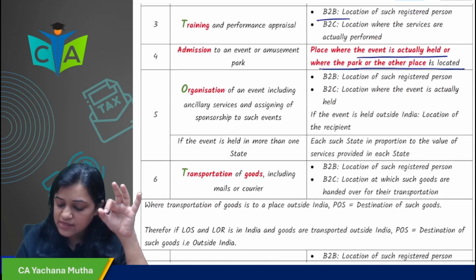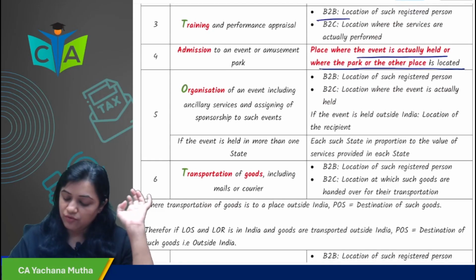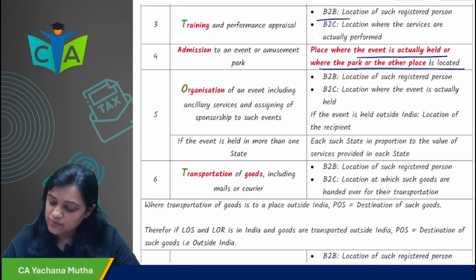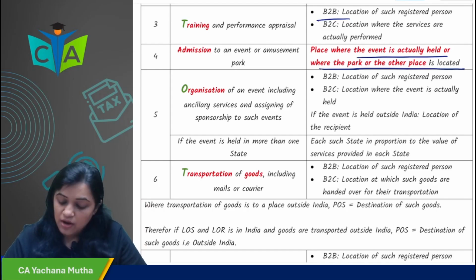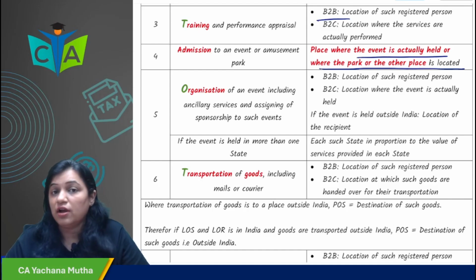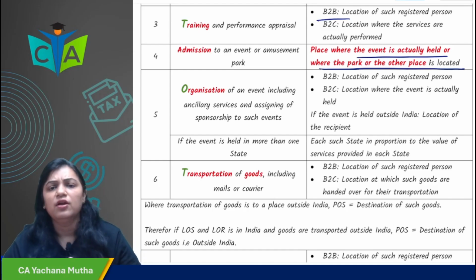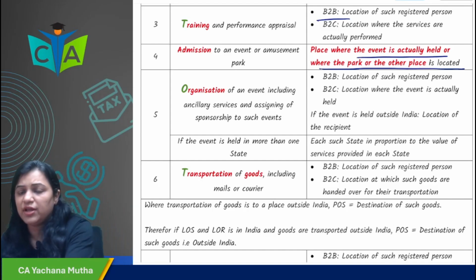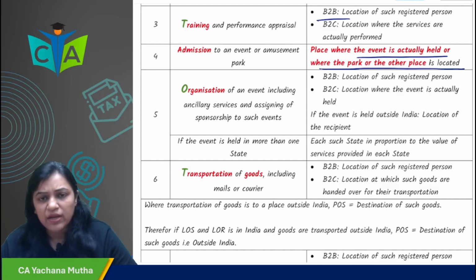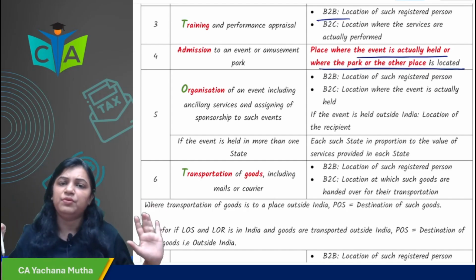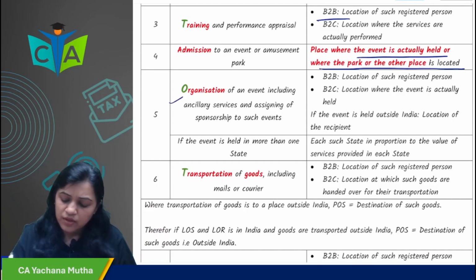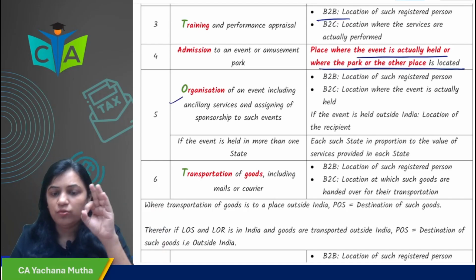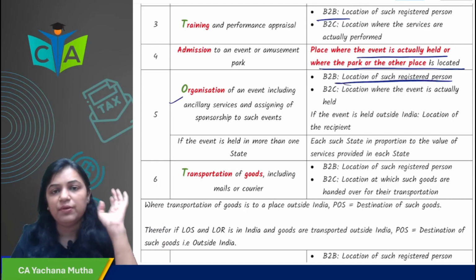Next, organization of event, including ancillary services and assigning of sponsorship to such event. In that case, what is there? Organization of event, again T3OIBP cases, O is there. B2B, very clear in exam. Generally they ask you questions for B2B maximum times. So if they are asking for B2B, very simple, T3OIBP cases, this is O. So in case of B2B, location of registered person would be the place of supply.